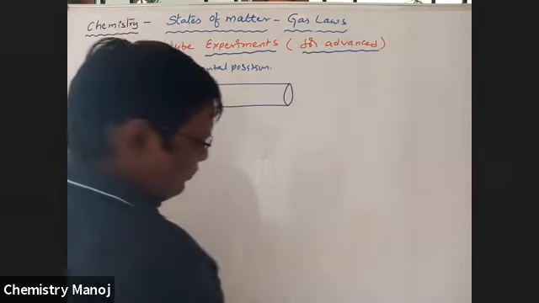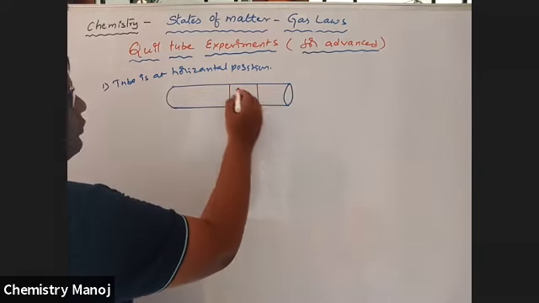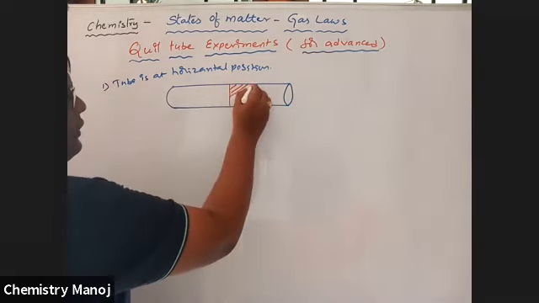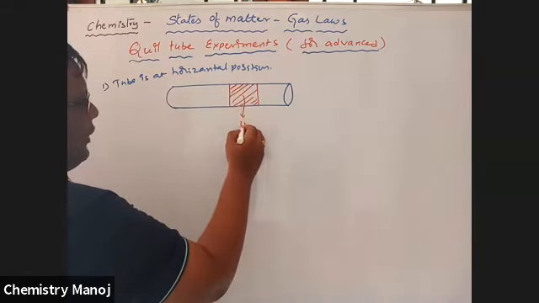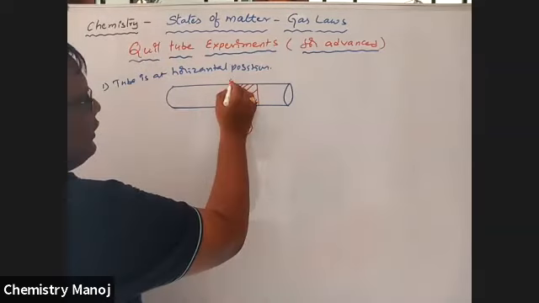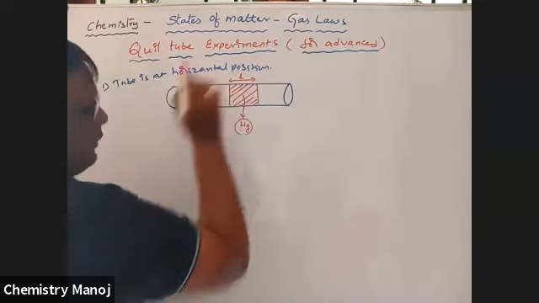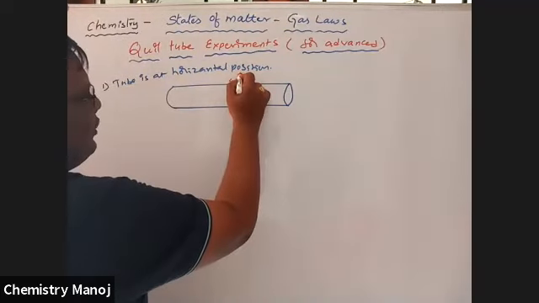In this tube, a mercury is filled. This is the mercury. The length of this mercury is Hn. Sorry, the height of this mercury is Hn.